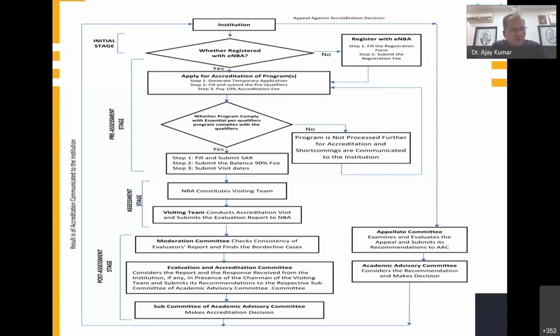If you are willing to proceed with these strengths and weaknesses, we will proceed. If you want to withdraw at this point, you can withdraw. There is one more option they give to the institution: they ask the head of the institution whether they would like to proceed or not. That decision will be made by the management and the director of the institution. So this is the overall process of accreditation.